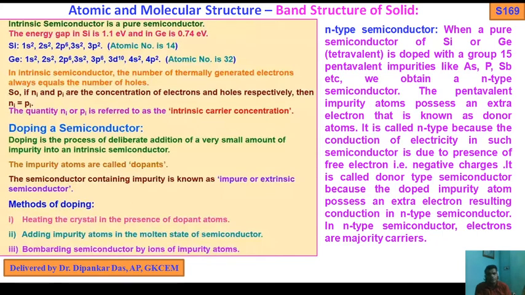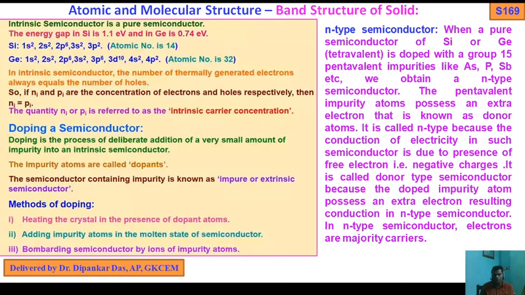So that extra electron is the majority charge carrier, because these free electrons are due to the presence of the fifth electron residing on phosphorus or arsenic or antimony in the case of an n-type semiconductor.